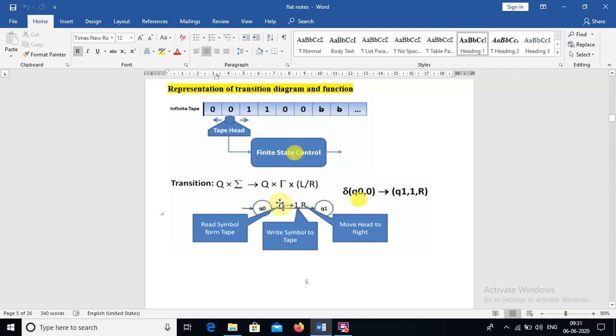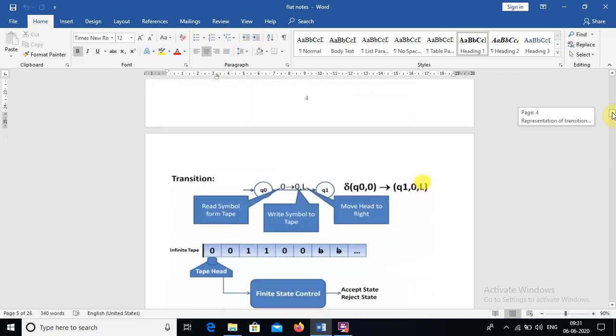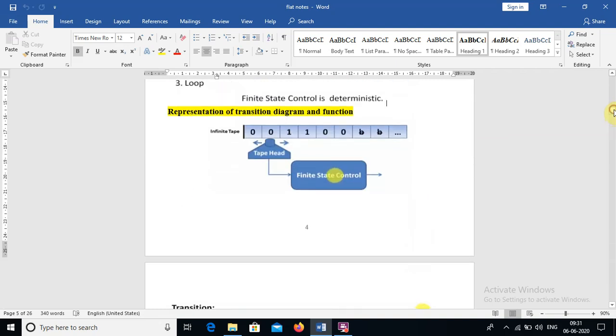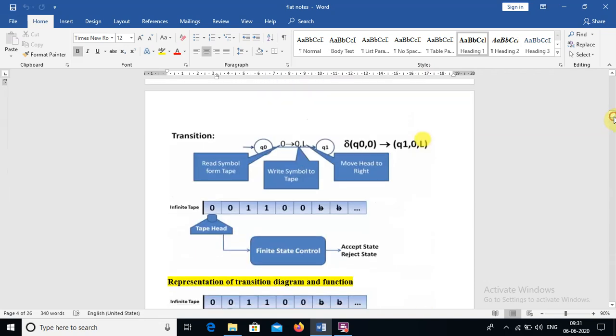So here we have input symbol 0 and we have to replace it, and we are moving to left now. That's why we have this diagram.